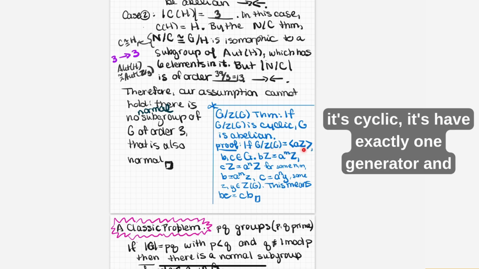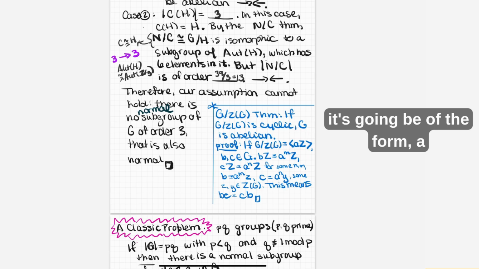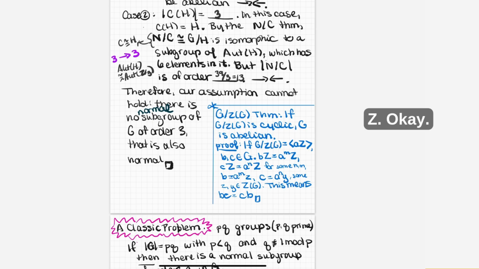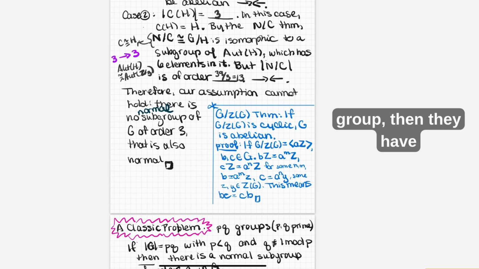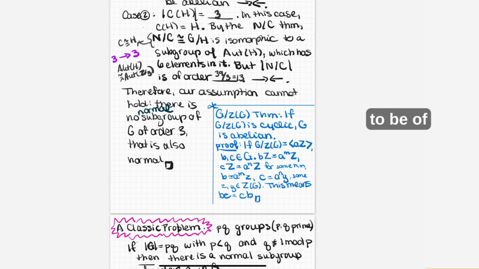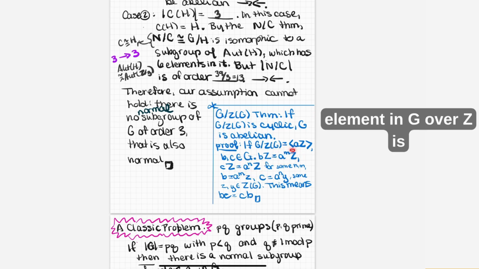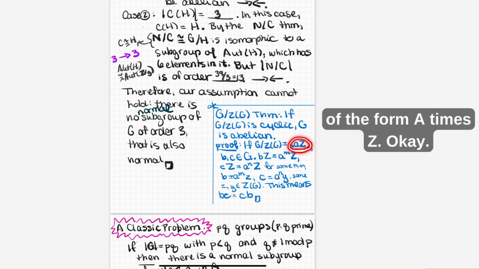So if it's cyclic, it's going to have a generator, and that's going to be of the form of a coset of Z. So if B and C are 2 other elements of the group, then they have to be of this form, because every single element in G over Z is of the form A times Z.